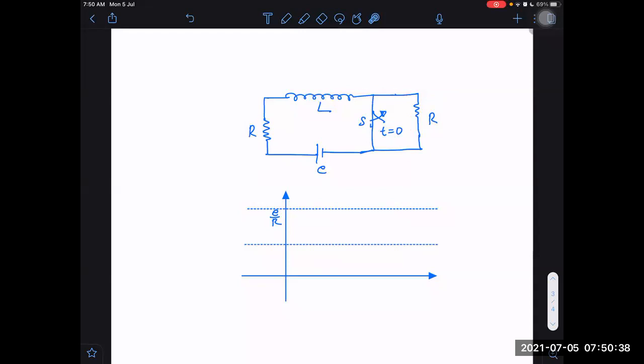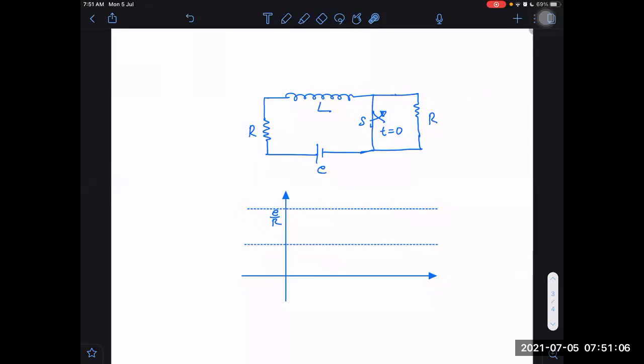What is the meaning of collision of inductors? When two inductors are connected in series with each other after the change of switch position, if the two inductors come face to face with each other, in series, and they want to maintain the same current, that is a collision of inductors. Before they were not in series, but I changed the switch position in such a way that finally they came in series. That is called collision of inductors. So when there is a collision of inductors, at that time there will be conservation of flux.